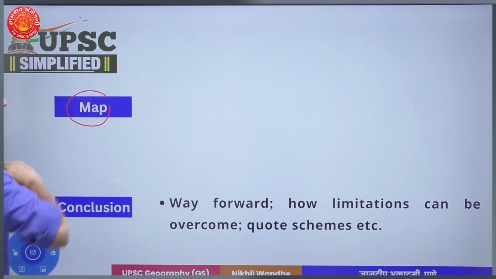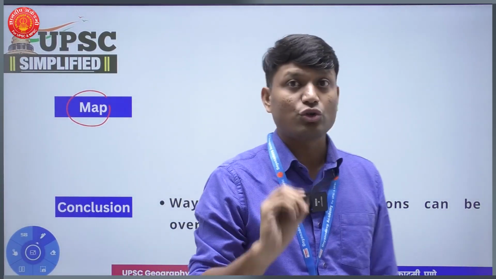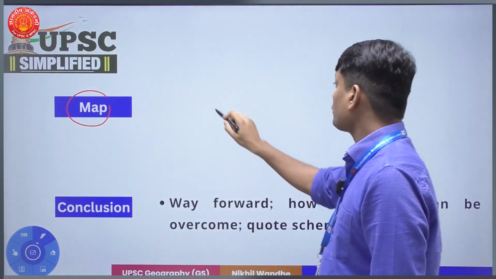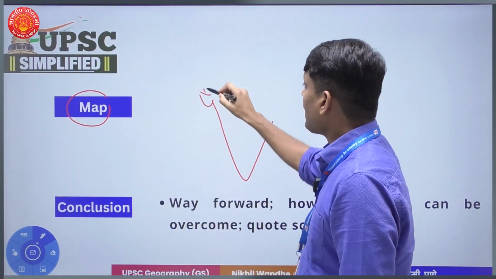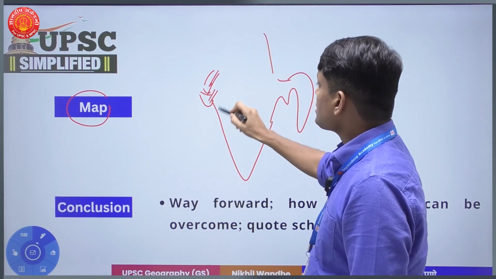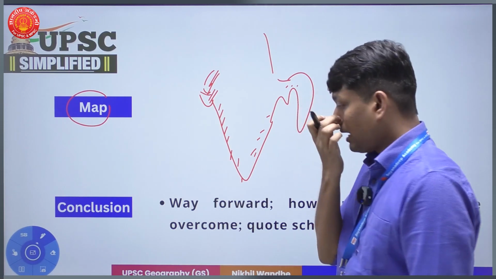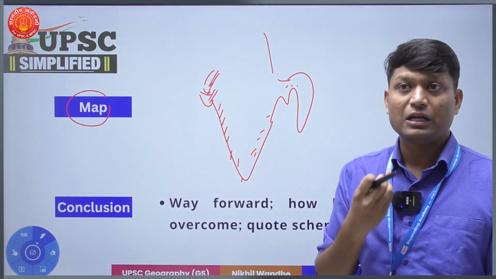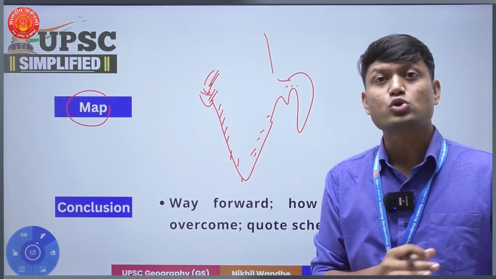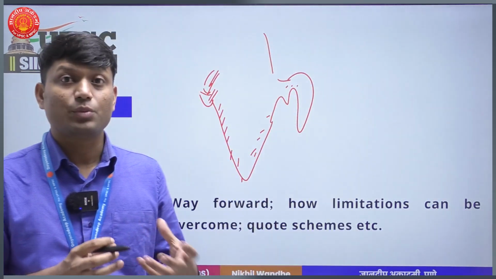So is a map required in this particular question? Yes, you will have to draw a map in this particular question. So draw a map of India, right? And on the map of India, show which areas are known for the harnessing of wind energy in India. On the map you can also show which state has the maximum wind energy potential in India.